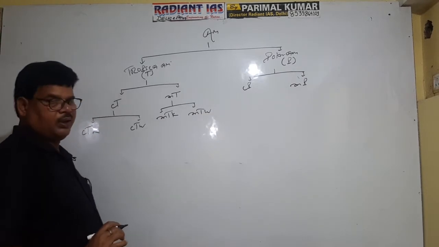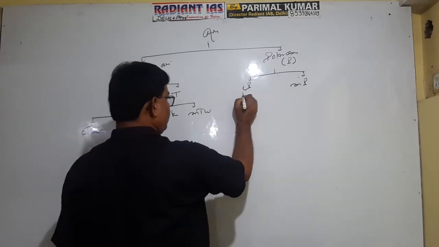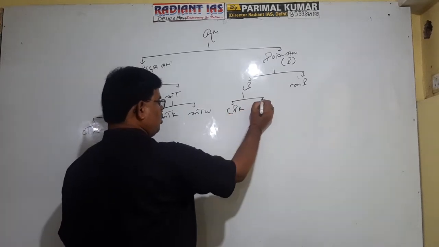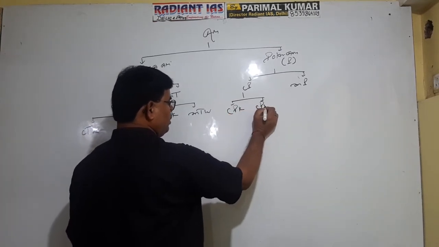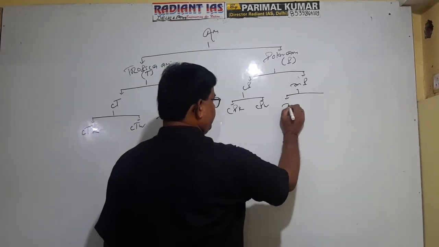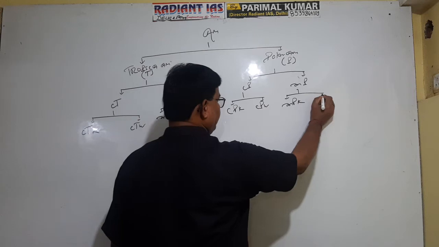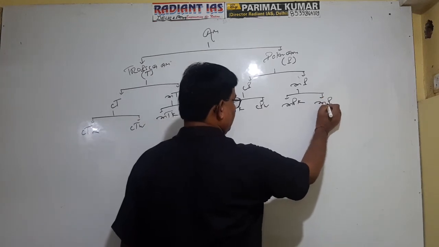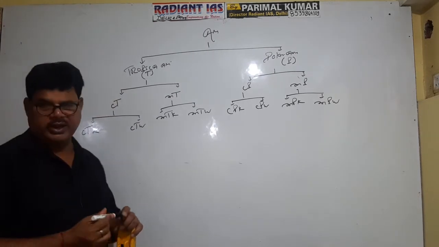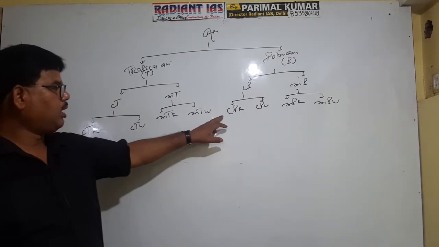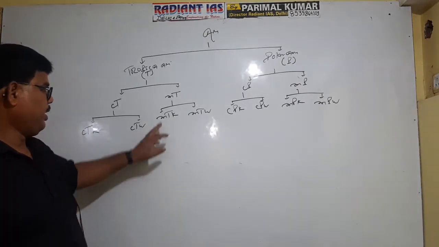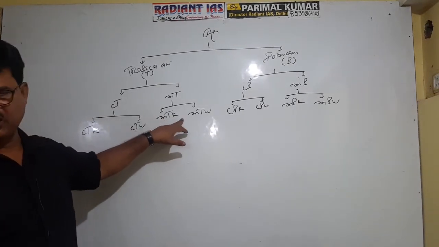Similarly, continental polar cold and continental polar warm, and maritime polar cold and maritime polar warm. If you find CPK, it means continental polar cold air mass. If you find MTK, it means maritime tropical cold.